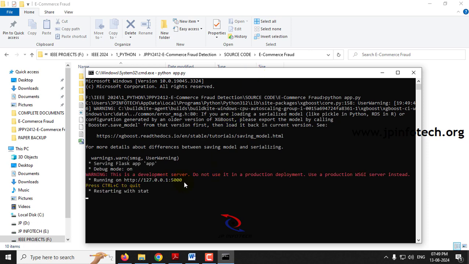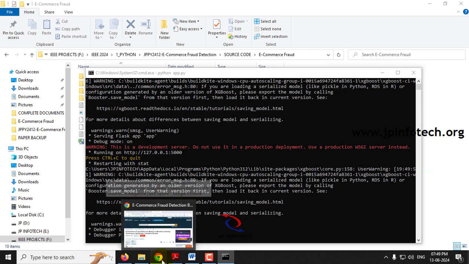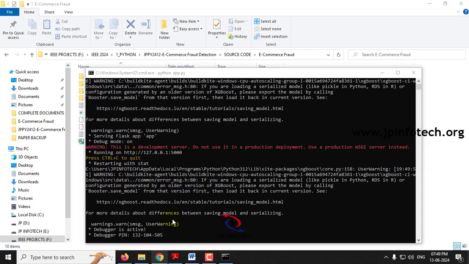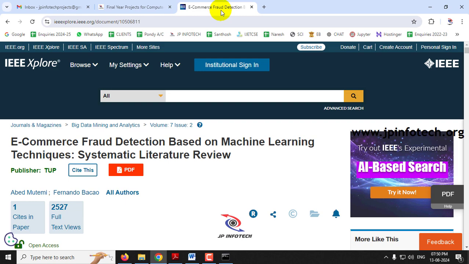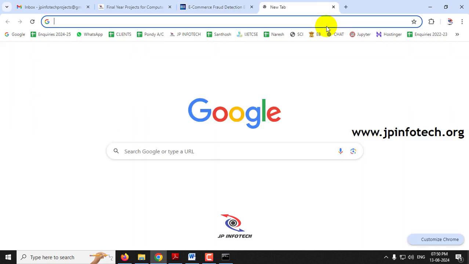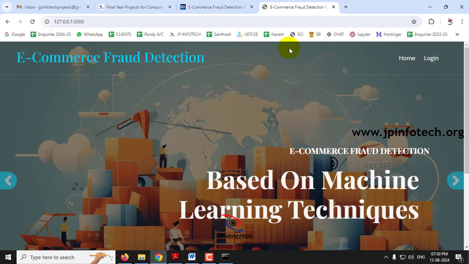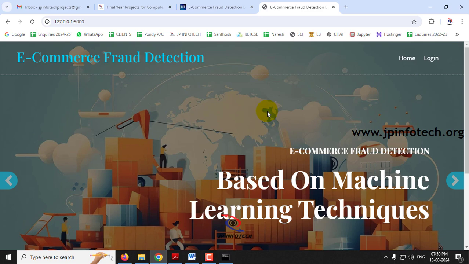So now you can see this URL. Just copy this URL and go to any of your browsers. I'm going to Google Chrome. Here you can see some warnings. You can ignore them, there is no problem in it. So just go to the browser, I'm going to Google Chrome, paste it and click enter. And you can see the home screen or welcome screen of the project with the project title, e-commerce fraud detection.